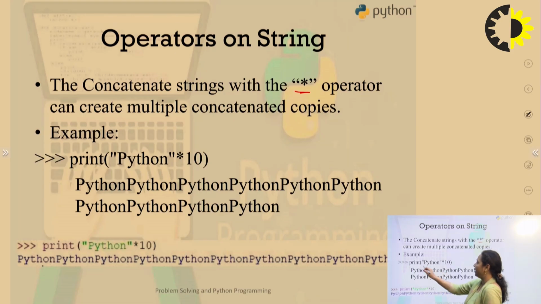For example, I have written print Python asterisk 10. When I print this statement, Python will be printed 10 times. As you can see in the output, Python is printed 10 times. So the asterisk operator is also concatenating strings, but it is repeating the same string multiple times, not merging two strings.